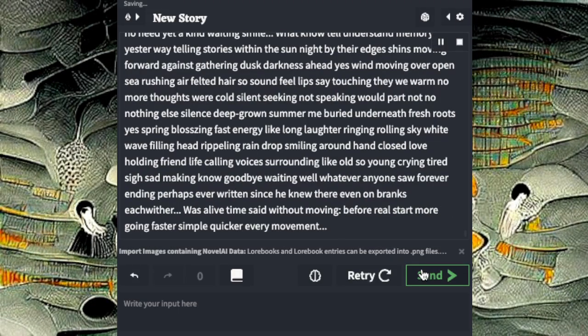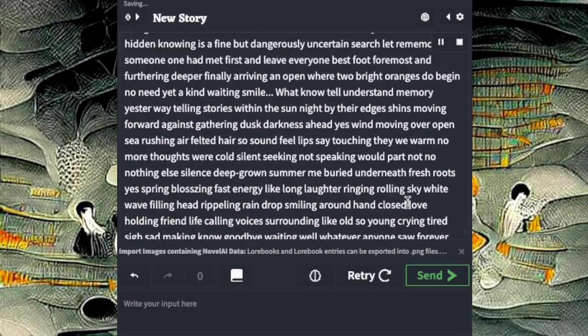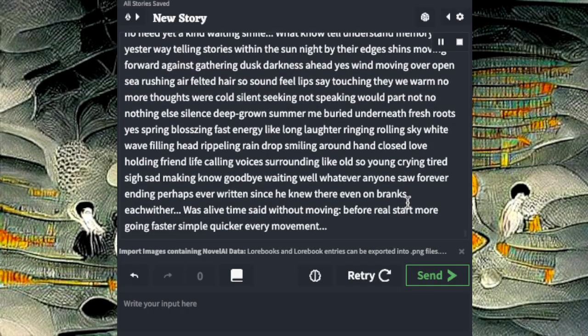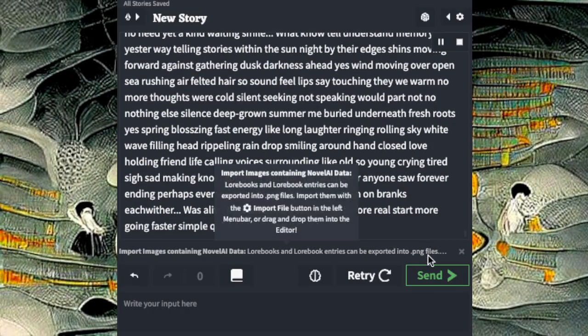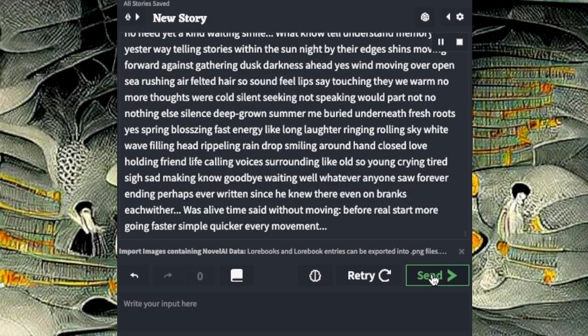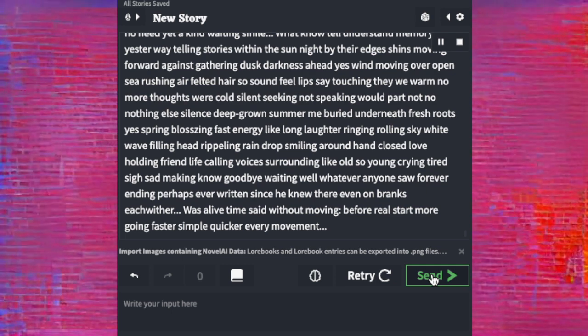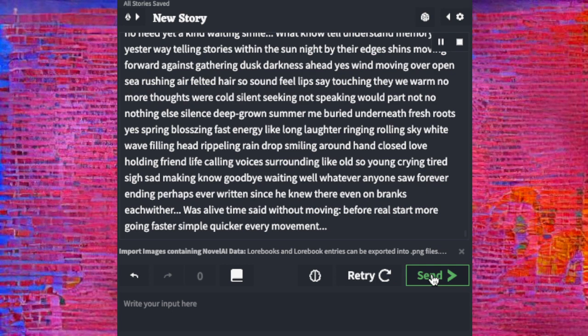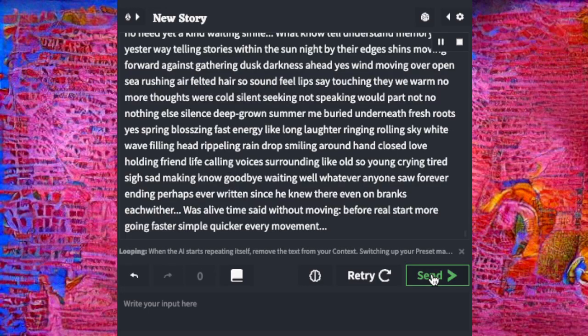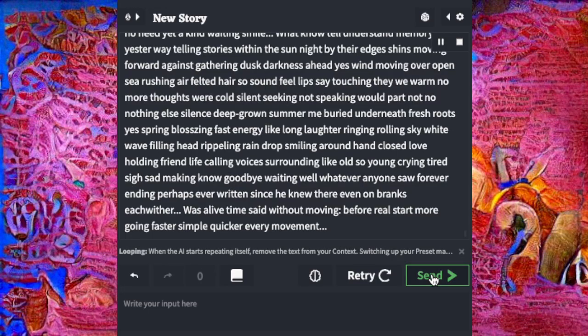Kind waiting smile. What no tell understand. Memory yesterday telling stories within the sunlight by the edges, moving forward against gathering dusk darkness. Yes, wind moving over open sea, rushing air, felted hair, so sound feel lips say touching, they we warn no more thoughts were cold silence, seeking not speaking with part not know nothing else, silence deep grown summer me buried